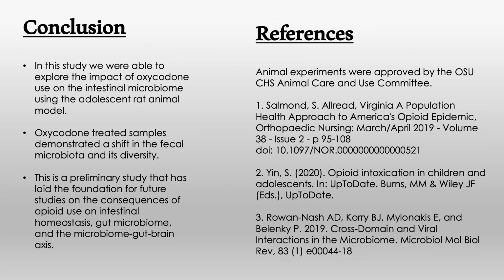In conclusion, with this study, we were able to explore the impact of oxycodone use on the intestinal microbiome using an animal model. Oxycodone-treated samples demonstrated a shift in the fecal microbiota and its diversity. This is a preliminary study that has laid the foundation for future studies on the consequences of opioid use on intestinal homeostasis, the gut microbiome, and the microbiome gut-brain axis.